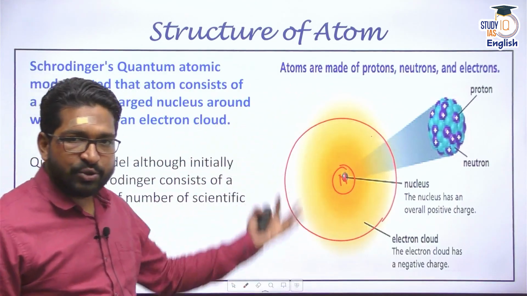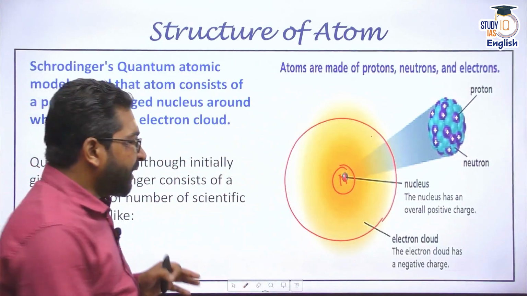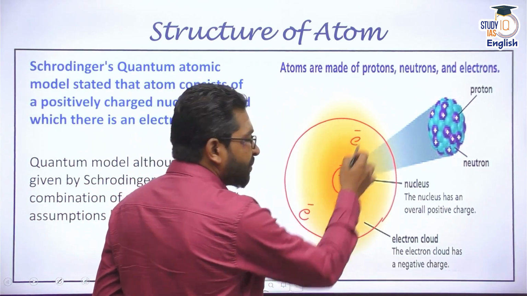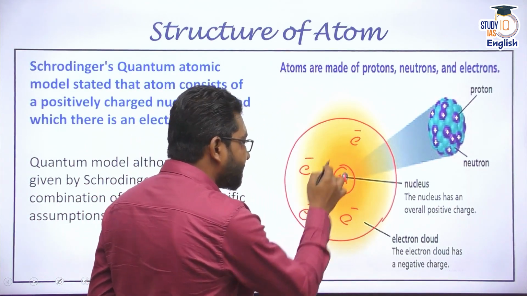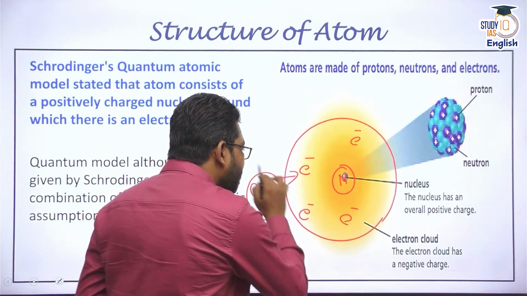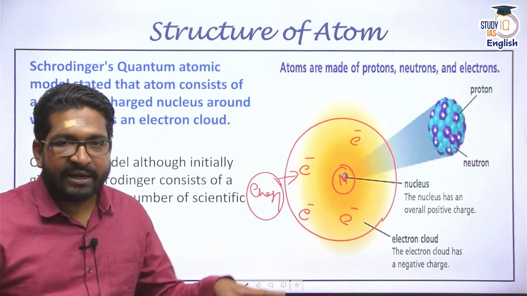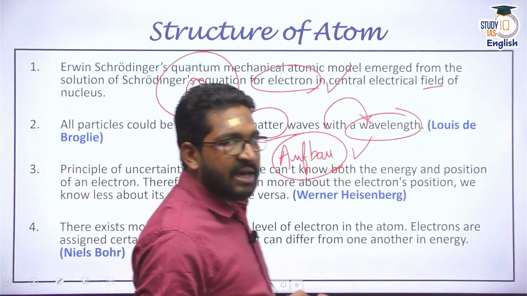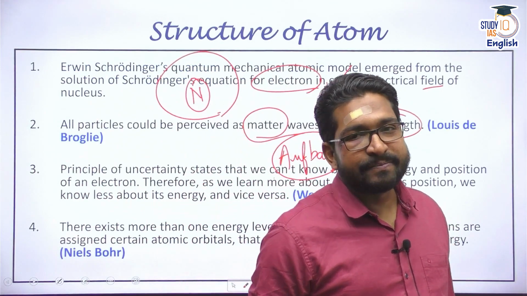Now, when we talk about the electron cloud, can I pinpoint that an electron is present here? If it is revolving, it may be present here, here, or here. And what is the energy of this particular electron? For that, Werner Heisenberg gave Heisenberg's uncertainty principle.